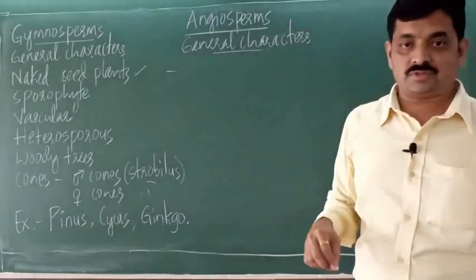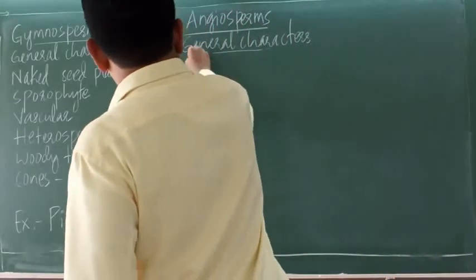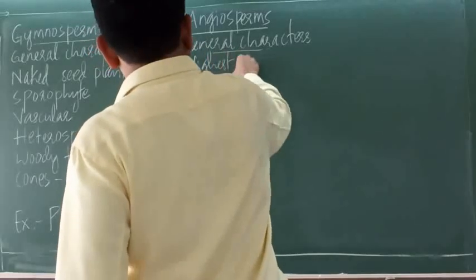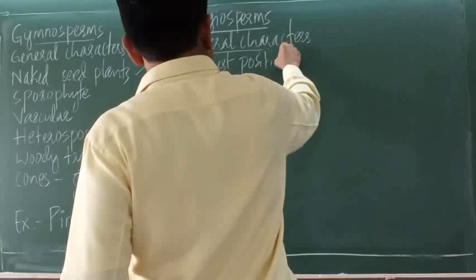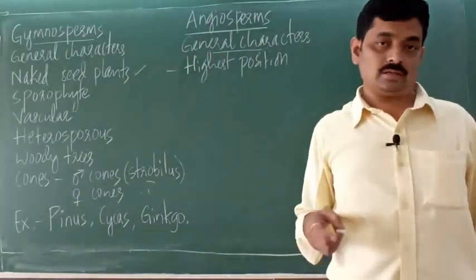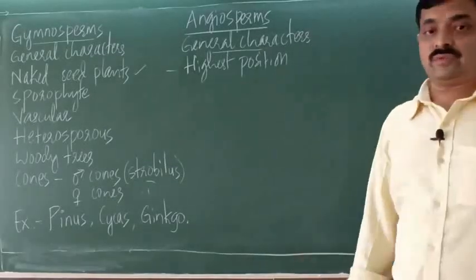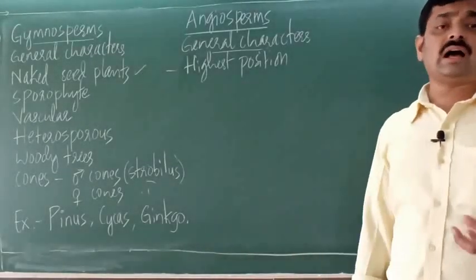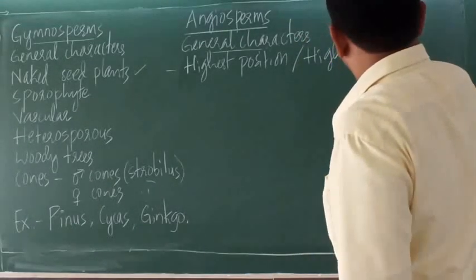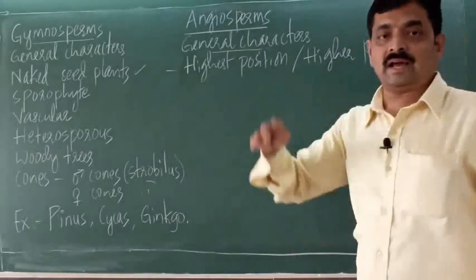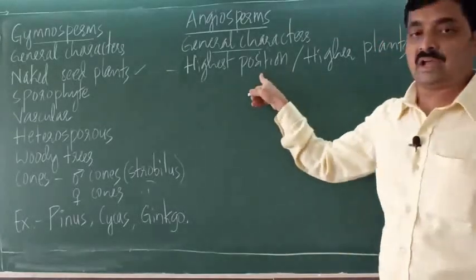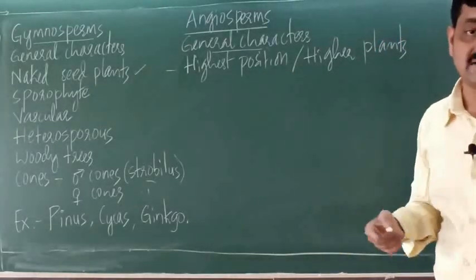Angiosperms occupy the highest position in plant kingdom. So we can say angiosperms are higher plants. They occupy the top position in the plant kingdom. They are called higher plants.